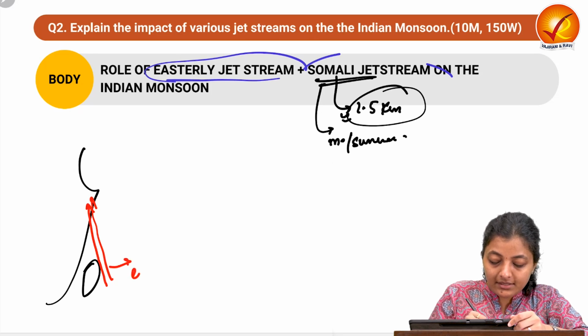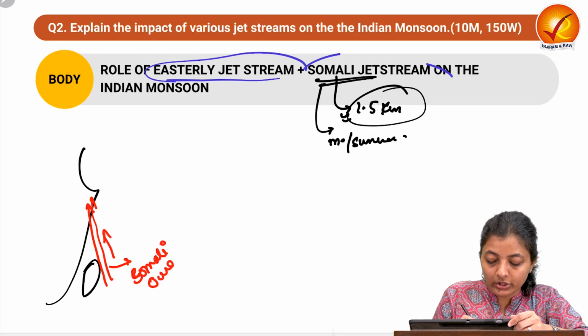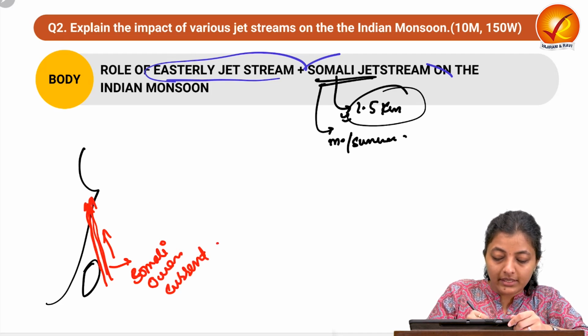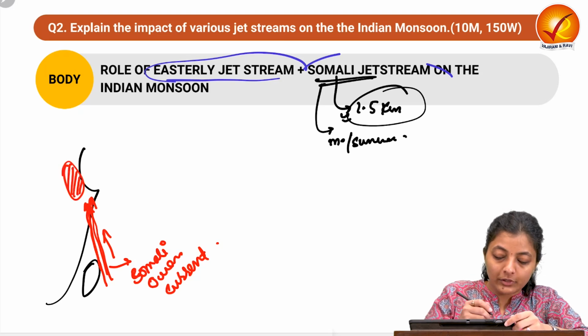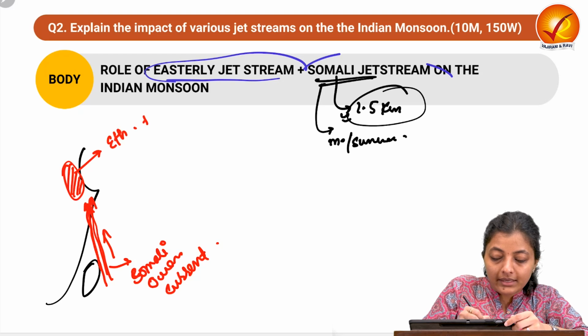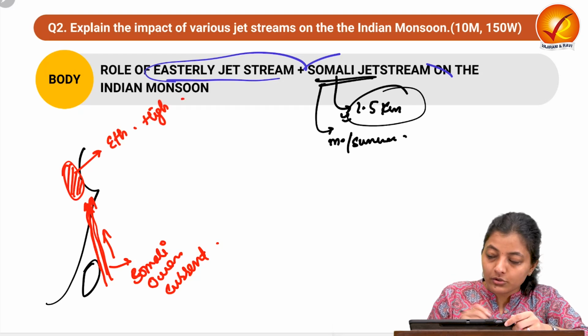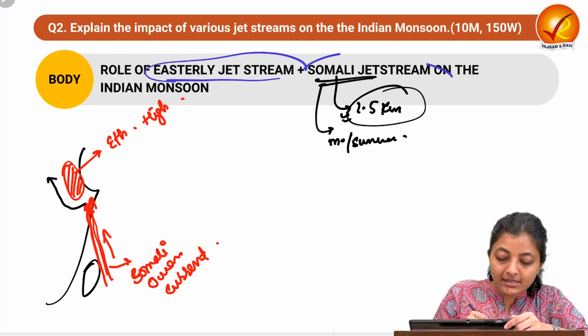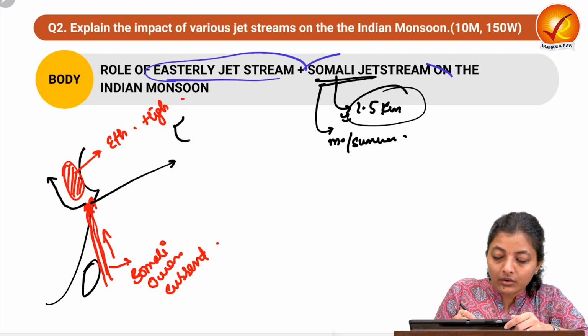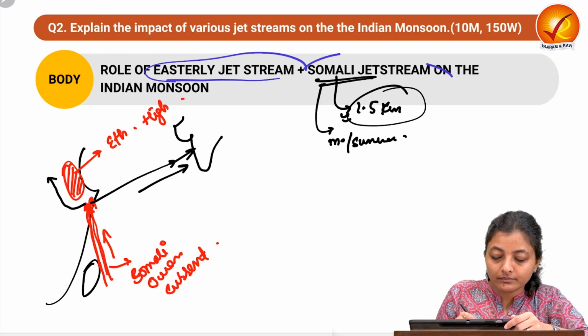It energizes the Somali ocean current. It flows in this particular direction. It encounters the Ethiopian highlands over here. So one branch of this Somali jet stream goes like this, and one goes like this.